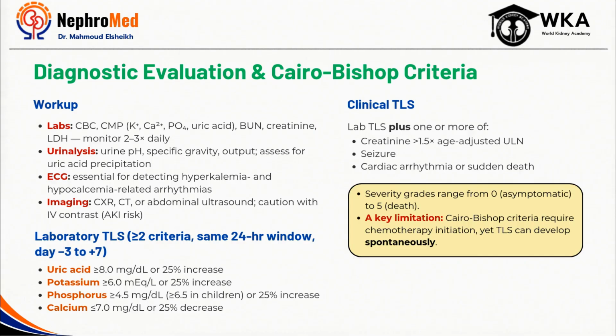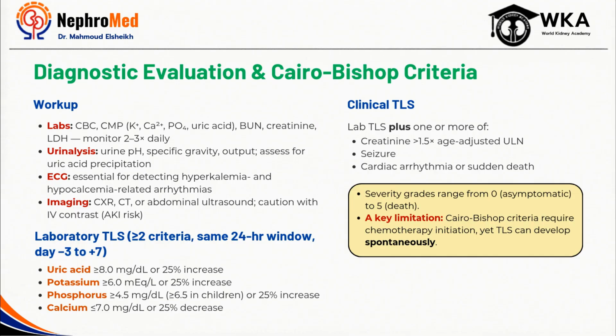To standardize diagnosis, we commonly use the Cairo-Bishop classification. Laboratory TLS is defined by the presence of at least two characteristic metabolic abnormalities occurring within a specific time window around treatment initiation. These include elevated uric acid, potassium, or phosphate levels, or declining serum calcium. Clinical TLS represents the next level of severity. It occurs when lab TLS is accompanied by clinically significant consequences such as acute kidney injury, seizures, cardiac arrhythmias, or even sudden death. From a nephrology perspective, the development of AKI is often the turning point that transforms biochemical disturbance into a true medical emergency.